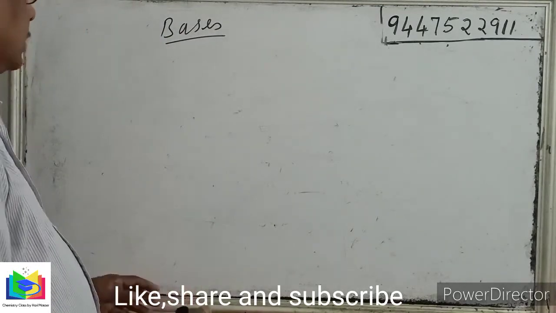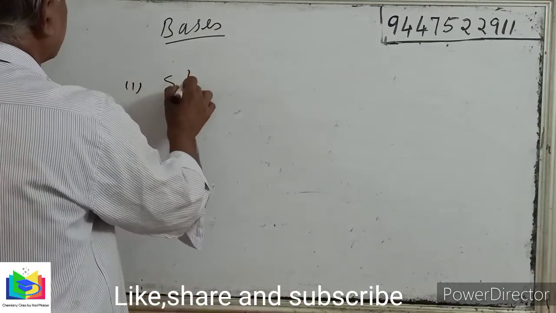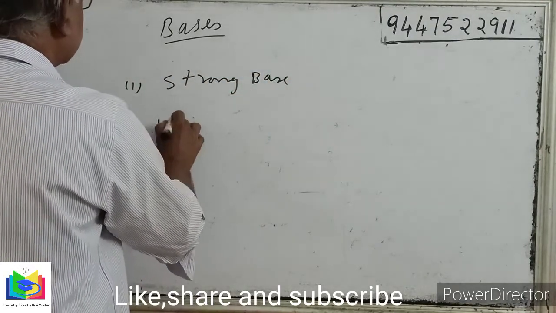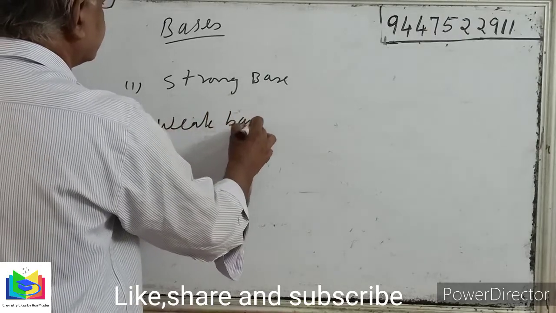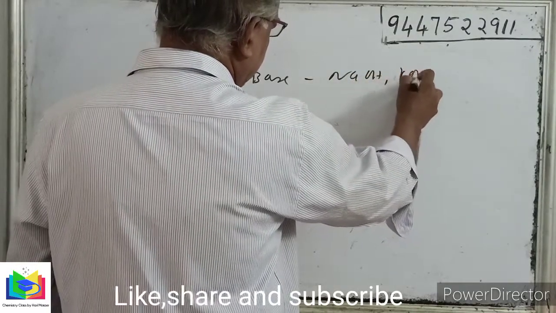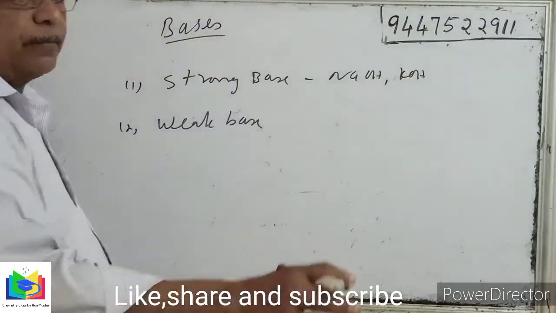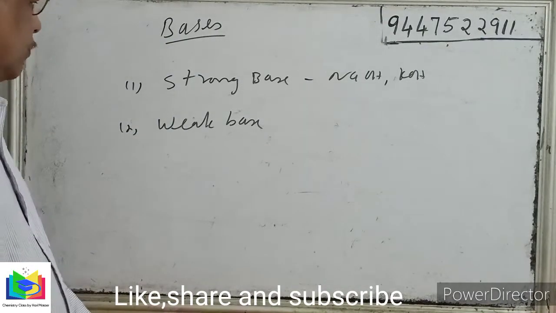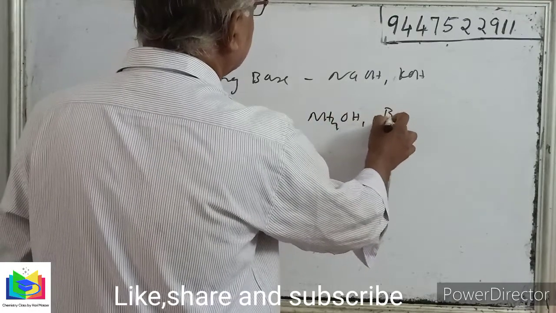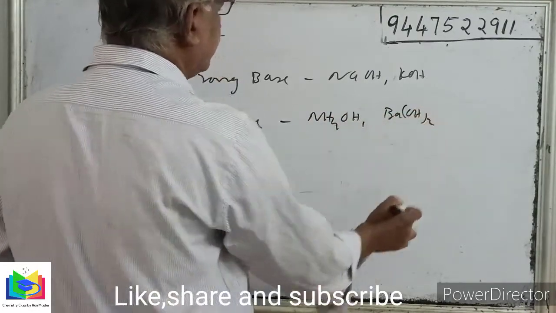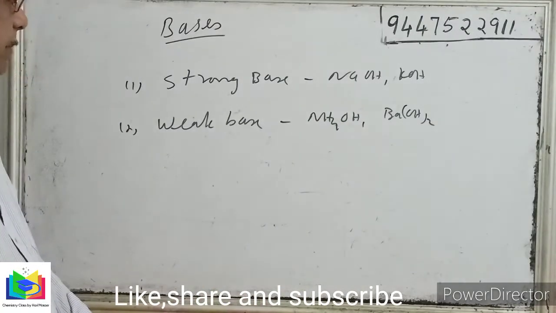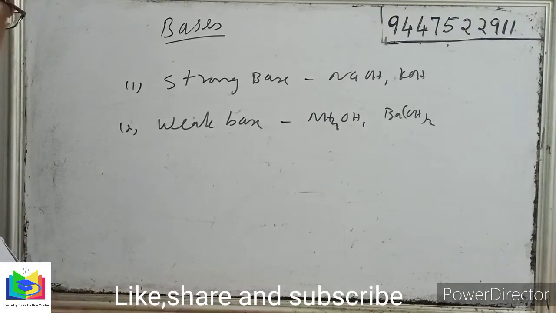Again, coming to classification, bases are of two types. One is strong base, and two is weak base. Sodium hydroxide, potassium hydroxide, etc., are strong bases. They undergo complete dissociation when dissolved in water, while ammonium hydroxide and barium hydroxide are weak bases because they do not undergo complete dissociation. So there are strong bases as well as weak bases.